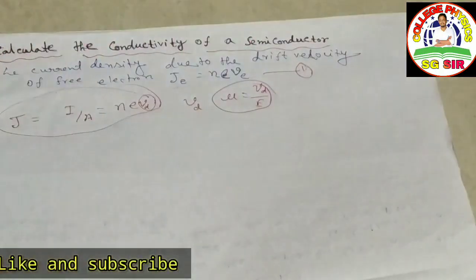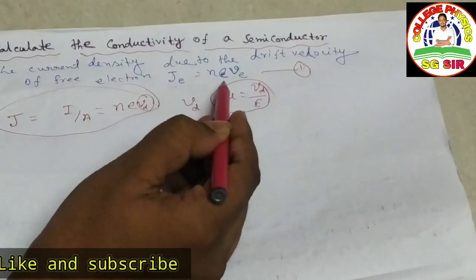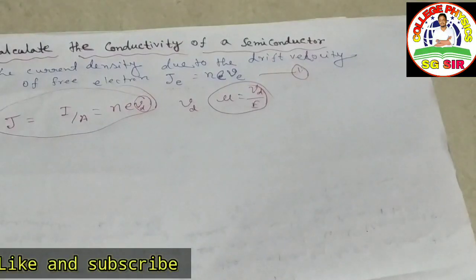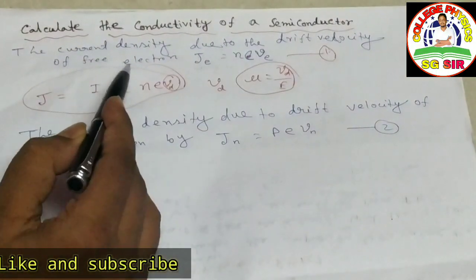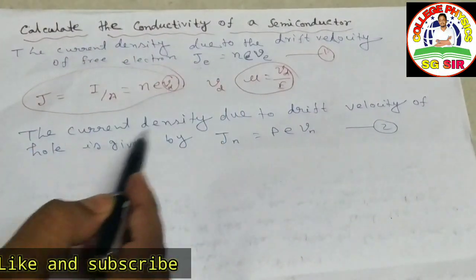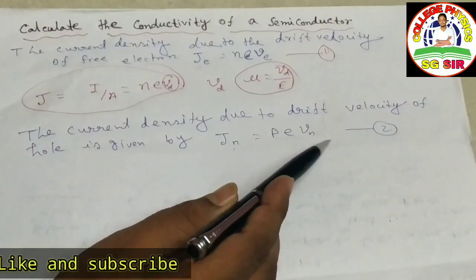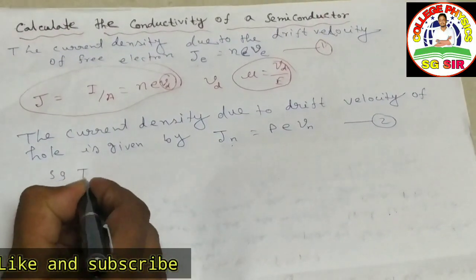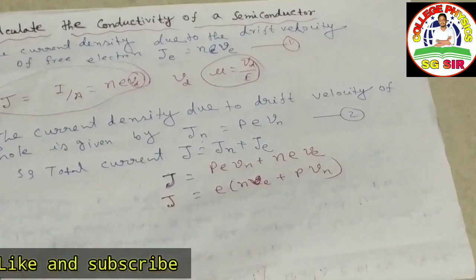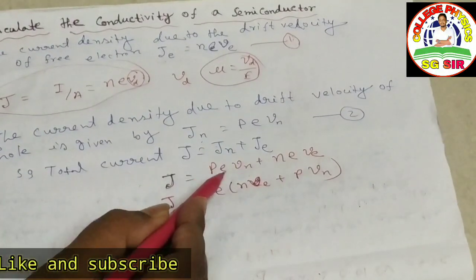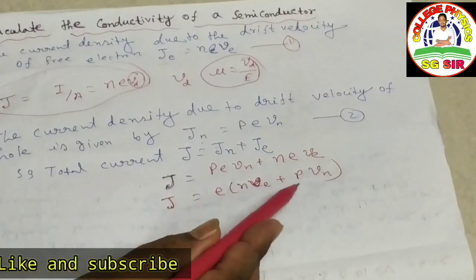Now we calculate the conductivity of a semiconductor. The current density due to the drift velocity of electrons is Je equal to N e Ve, and the current density due to the drift velocity of holes is Jh equal to P e Vh. So the total current density J is Jh plus Je. Putting in the values and taking e common, J equal to e times (N Ve plus P Vh).